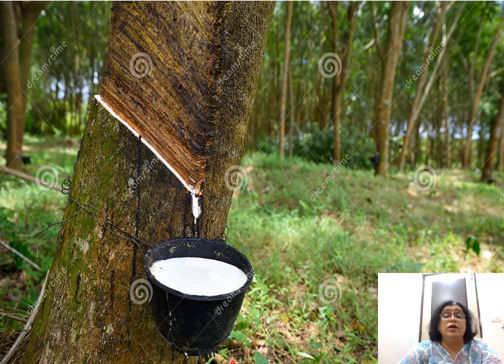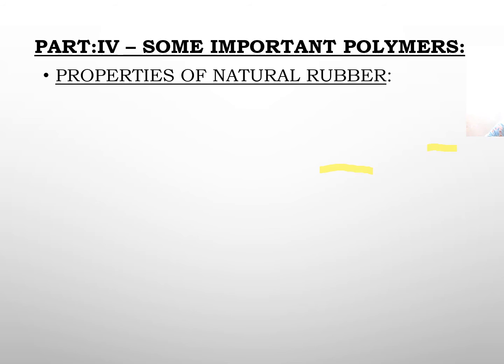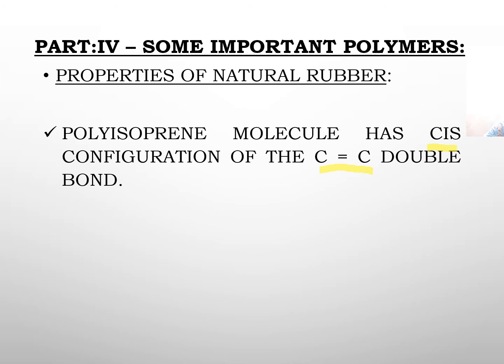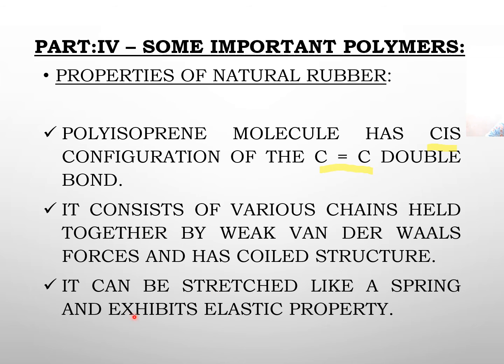So you see, this is a colloidal solution of latex. Latex is the colloidal solution of rubber in water. It is obtained from the tree. So the polyisoprene molecule, as you saw just now, has cis configuration and it has carbon double bonds. It consists of various chains held together by van der Waals forces, and it has a coiled structure as you saw just now. It has the property of elasticity because it can be stretched.